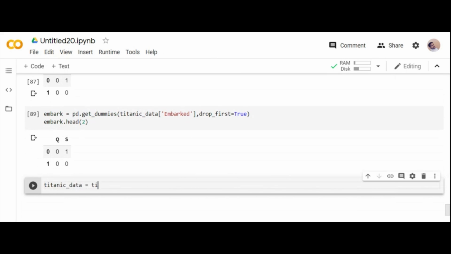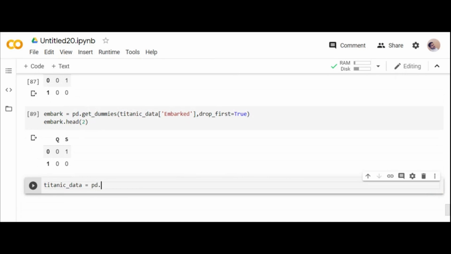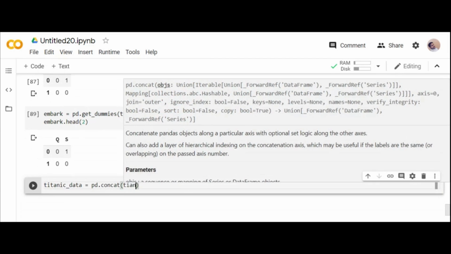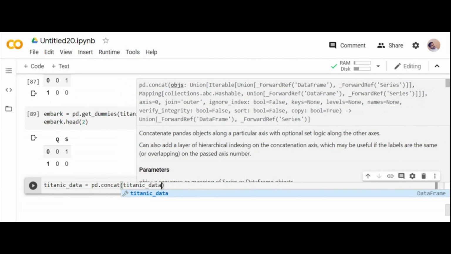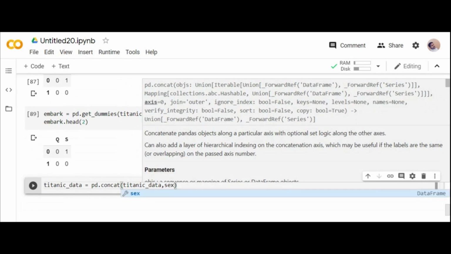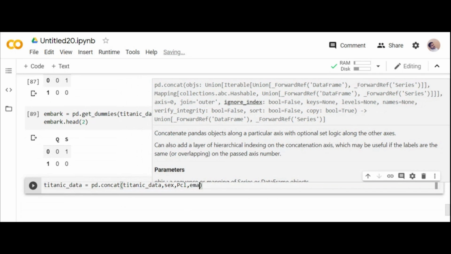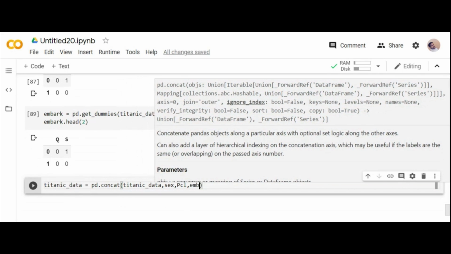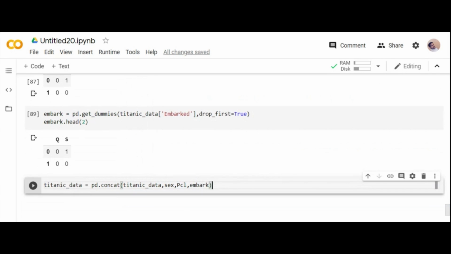Titanic underscore data. This is the last step where you combine, using the same concatenation method. Titanic underscore data, comma, make sure you give the names correctly, sex, PCL, comma, embark, because those are the names you are trying to combine according to the axis.